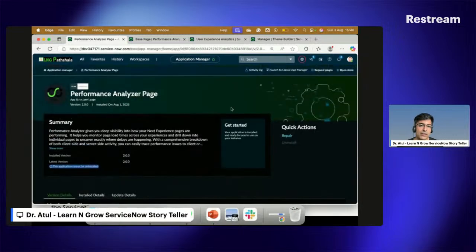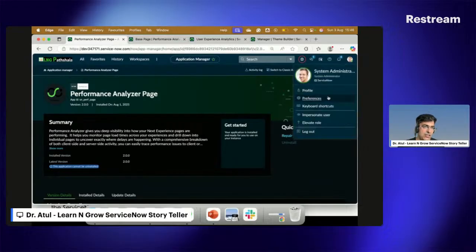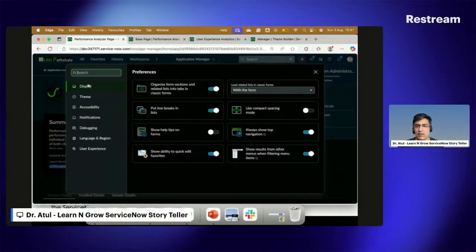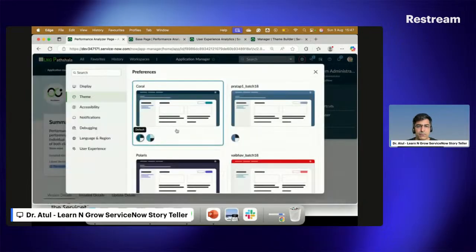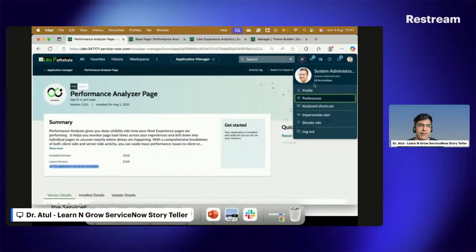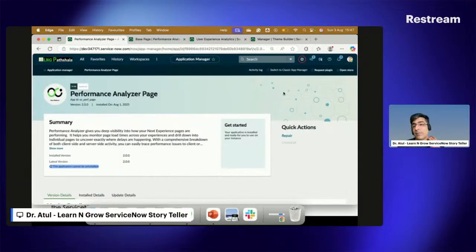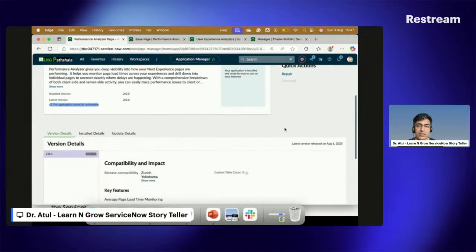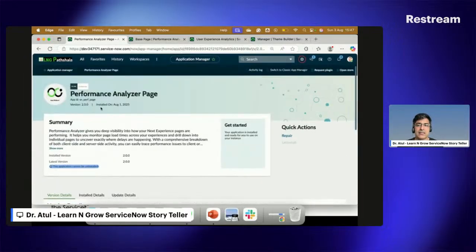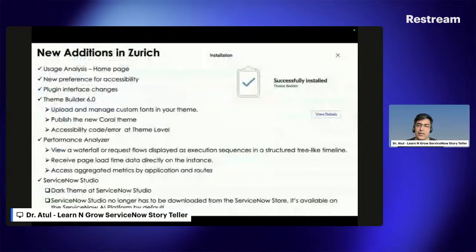And also, if you notice, because of the change of the theme, these icons are also changing now. And I'm in the dark mode. Let me go to white because I love the white theme specifically. Now it's good. Yeah. So you can see because I implemented the theme, the colors have completely changed on this particular part. So this is something given by ServiceNow.